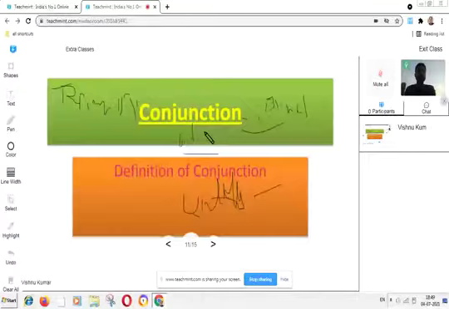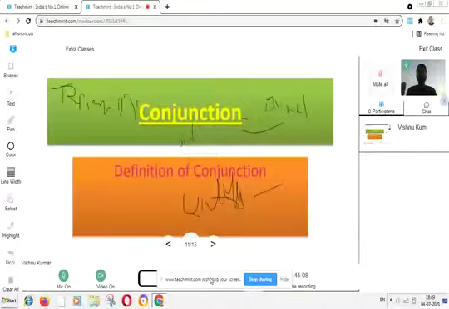Just like these two, there could be other examples of conjunctions.